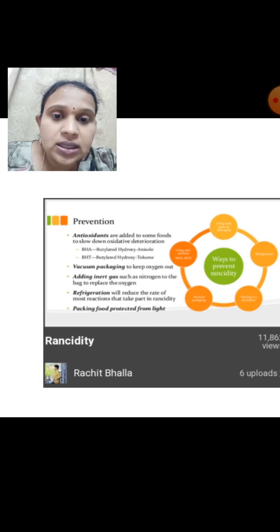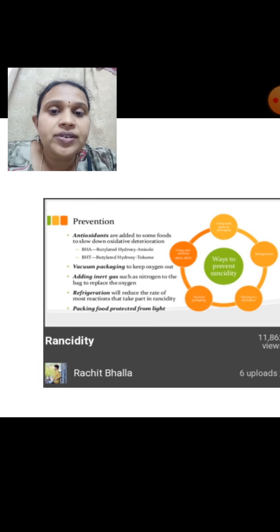The next preventive method is refrigeration. Keeping food in the refrigerator keeps the food from oxidation, and thereby from getting spoiled or rancid. So refrigeration is another process where we can store food in order to keep it away from rancidity.